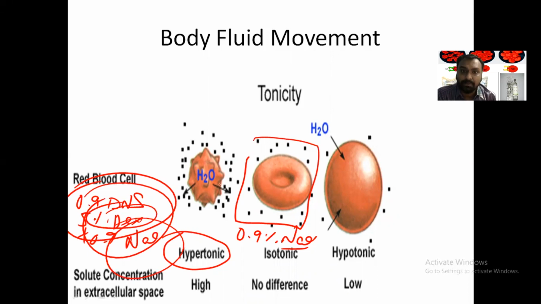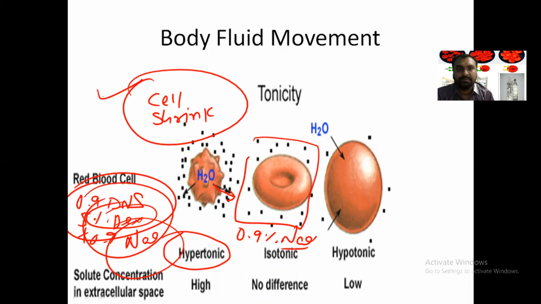As it has more tonicity, more sodium, more glucose, it will take up the H2O. So the cell will shrink. This is a very important feature. When we give the hypertonic fluid, the cell will shrink.